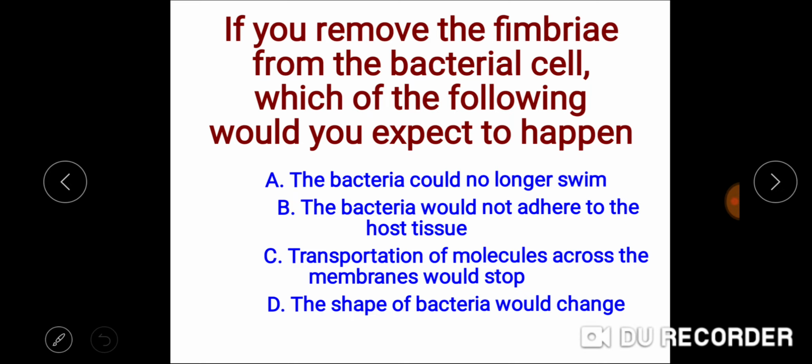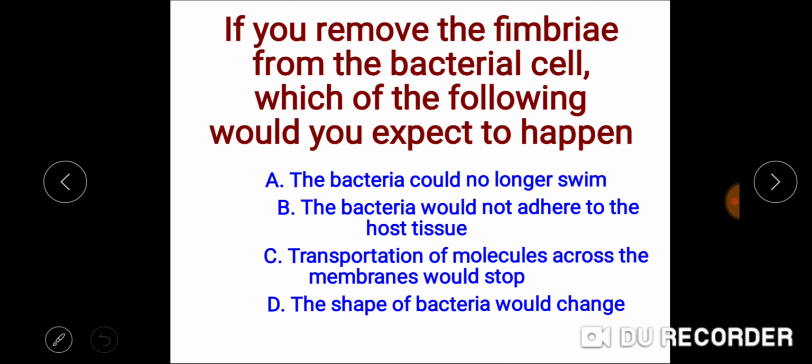So let's find here in the options. The bacteria could no longer swim. Swimming के लिए जो बैक्टीरिया की लोकोमोशन के लिए होता है, उसके लिए वो flagella होता है. Bacteria would not adhere to the host tissue.